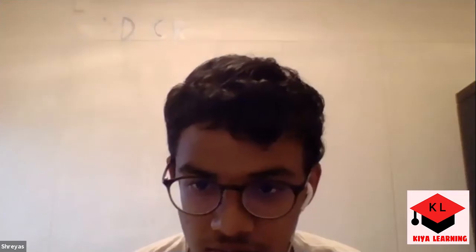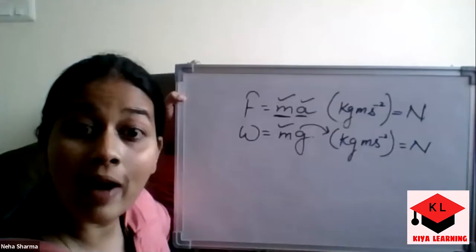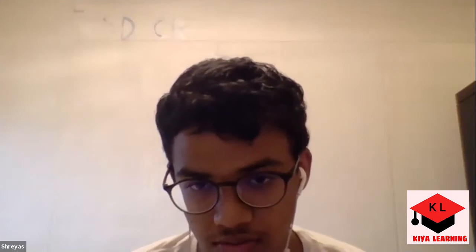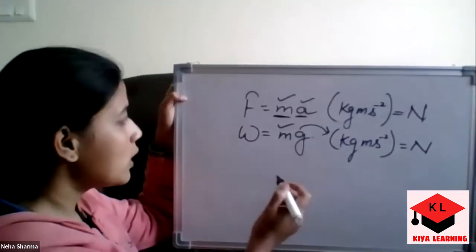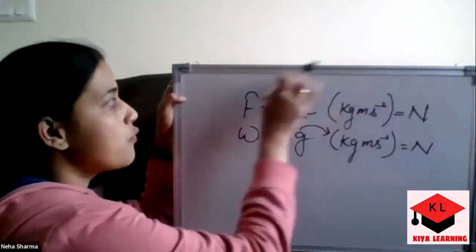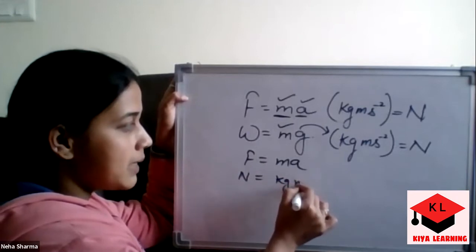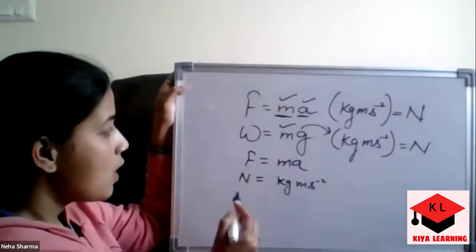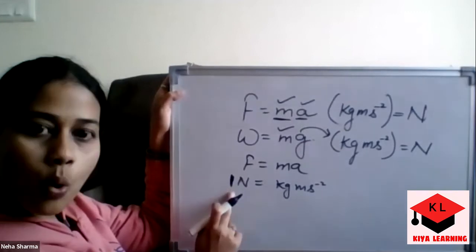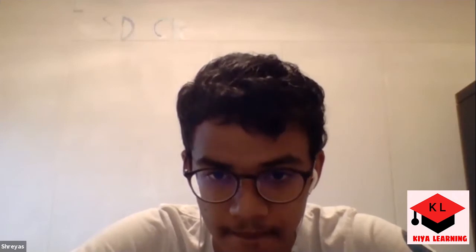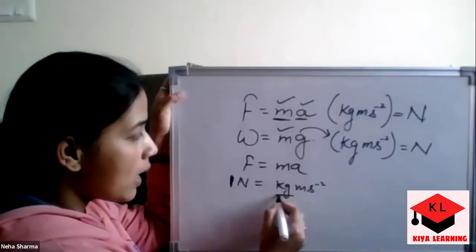Shreyas, whenever you have to define a unit, 1 Newton, or 1 of anything, what you have to do is this. Newton is a unit of force. For mass, the unit is kg. For acceleration, it is meter per second square. How can we define it? 1 Newton could be 1 only if this term is 1 and this term is also 1.